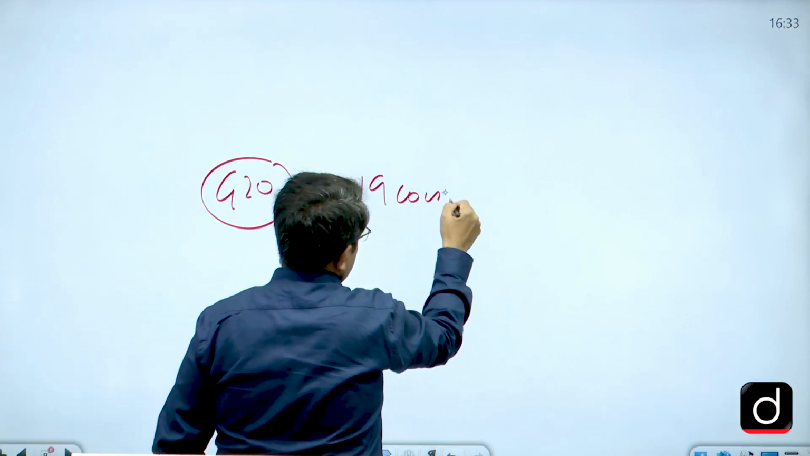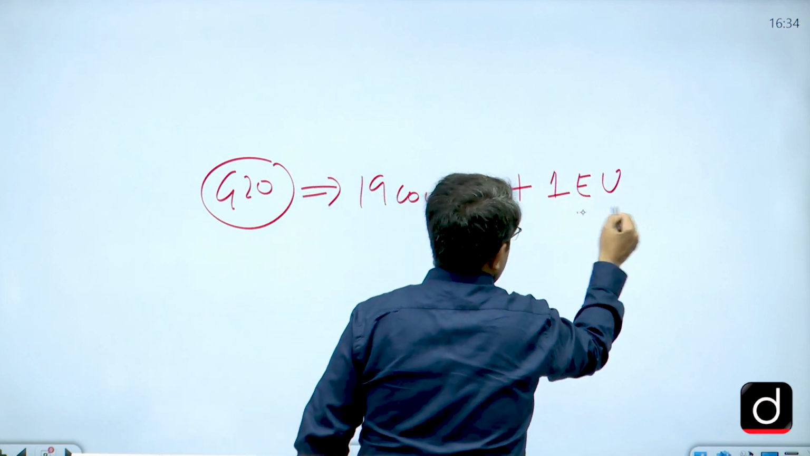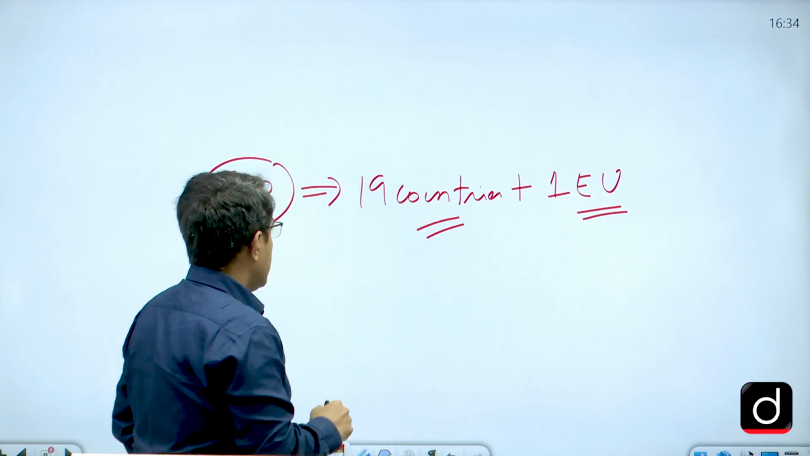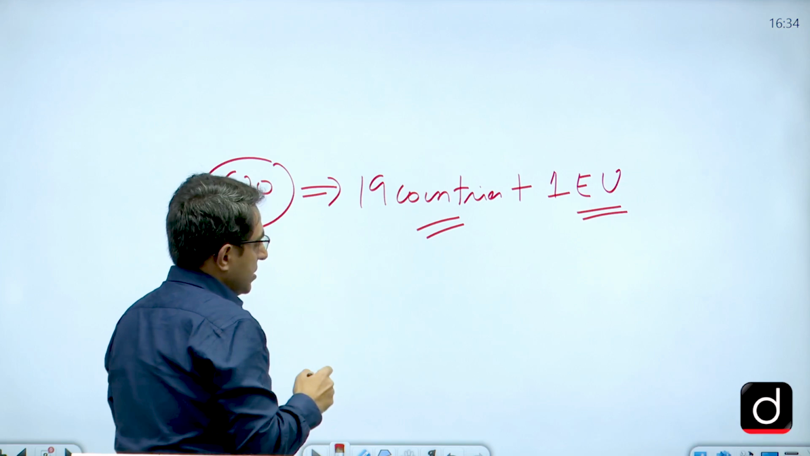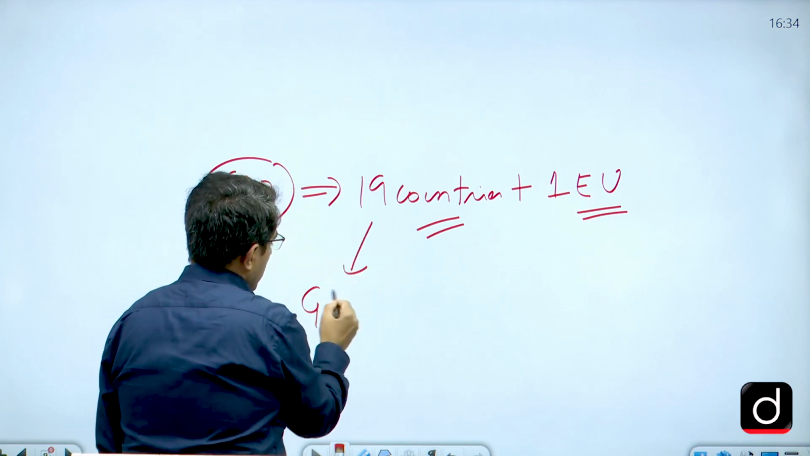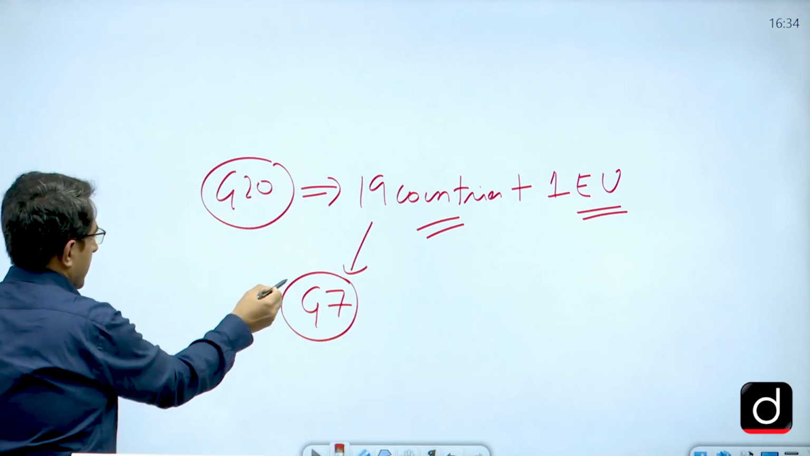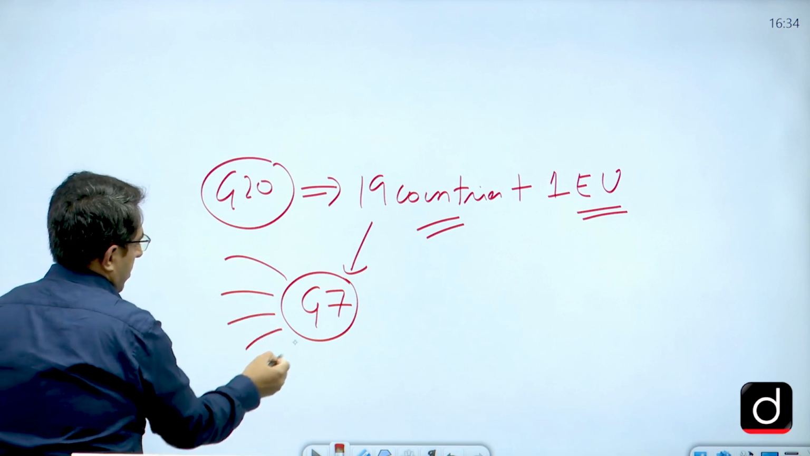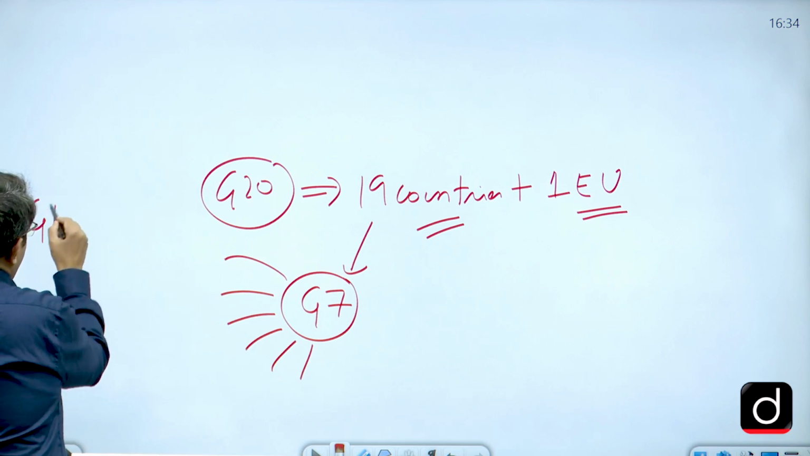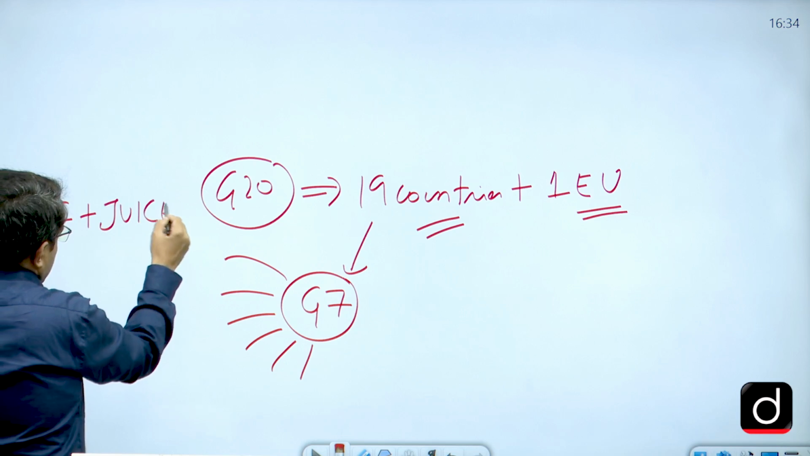19 countries plus 1, that is the European Union, okay. 19 countries plus the European Union. So, how to remember these 19 countries? They include the G7, the 7 countries which are part of G7, okay. And there is an acronym to remember the G7 countries: you are having a good friend with whom you are having juice, right.